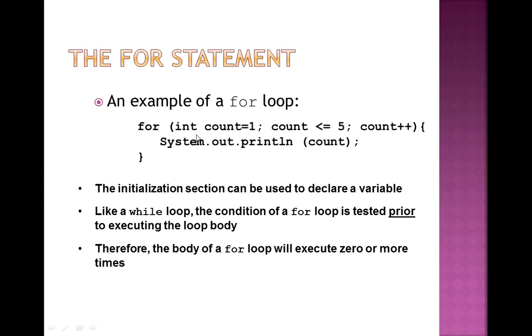This is an example. Same example, count equals to 1. We are supposed to give the data type over here. So this is int count equals to 1. That is, count has a value that is a numeric value or a discrete value. Then count is less than equals to 5. Means it is printed till count has a value less than or equals to 5.